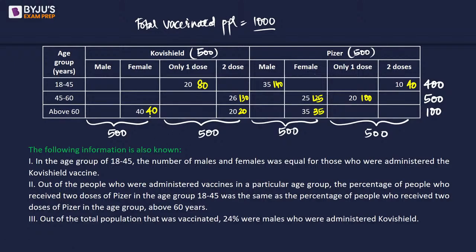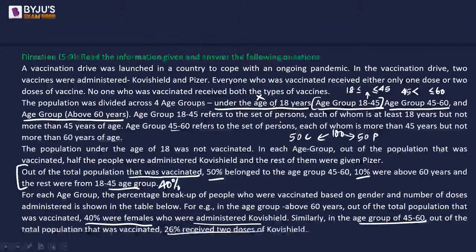So we know that male and female is going to total 100. Above 60 we have a total of 100 people. So out of which 40 and 35 make up 75. So we will have male and female accordingly distributed.